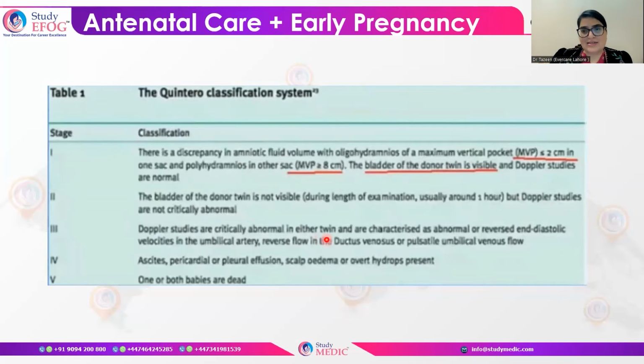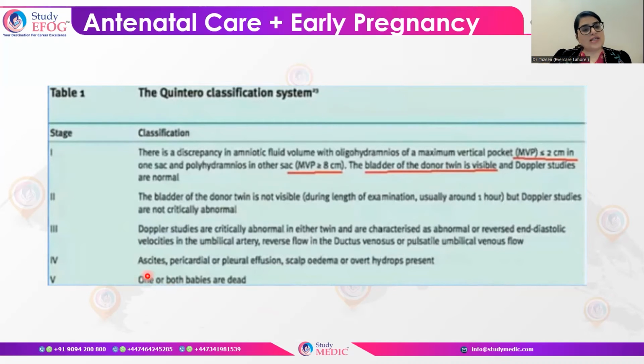So you have to keep in mind that this can be reverse flow, absent end diastolic flow, reverse flow in the ductus venosus, or pulsatile umbilical venous flow.